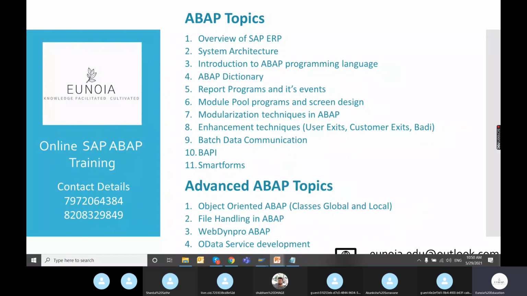BAPI is also going to get covered. Again, BAPI, the point number 10 in the basic topics, comes under conversion only. So BAPI is a very important point that we are going to cover.